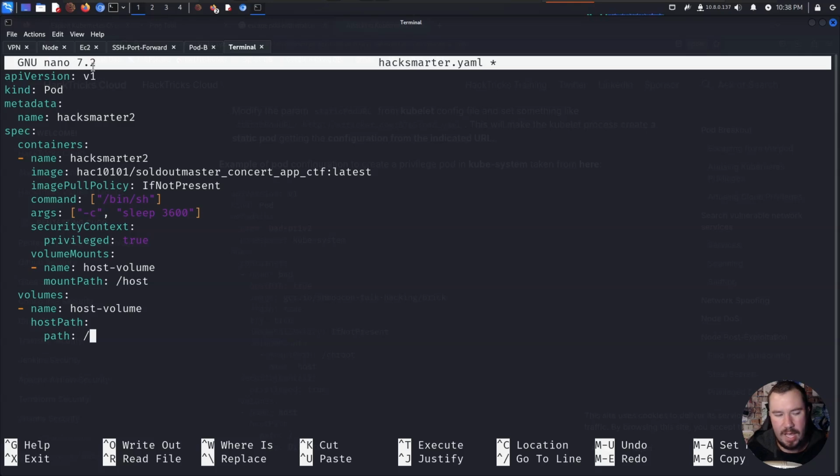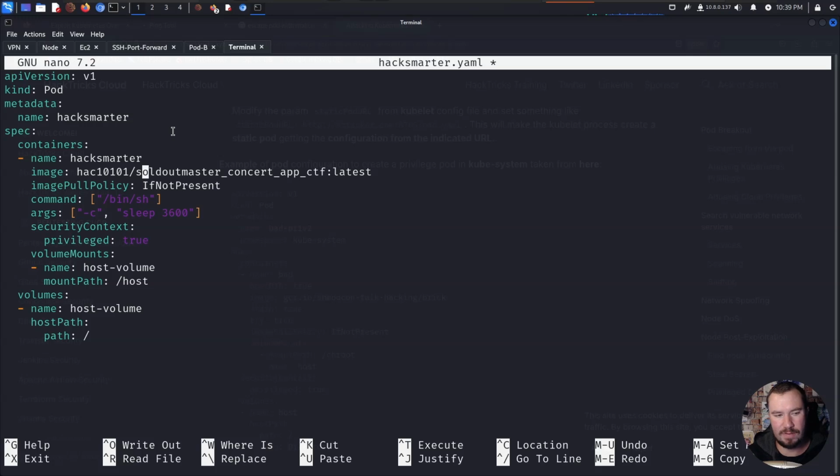So once again, very similar to what we just saw. We have an API version of v1. The kind is a pod. We're going to call it HackSmarter 2. You can see it's HackSmarter 2 because HackSmarter 1 didn't work. We can go ahead and just fix that for this one. We'll just make it HackSmarter, container HackSmarter.